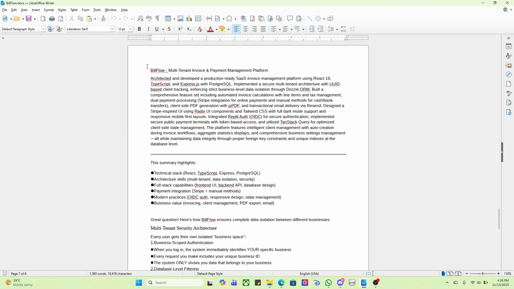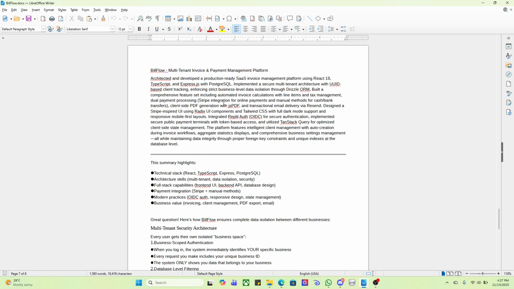So just going over the technical overview of BillFlow. It's a multi-tenant invoice and payment management platform. It's architected and developed as a production-ready software as a service invoice management platform, which uses React 18, TypeScript, and Express.js with PostgreSQL. It has implemented a secure multi-tenant architecture with UUID-based client tracking, enforcing strict business-level data isolation through Drizzle ORM. It has a comprehensive feature set, which includes automated invoice calculations with line items and tax management, and dual payment processing, such as Stripe or manual methods of payment.